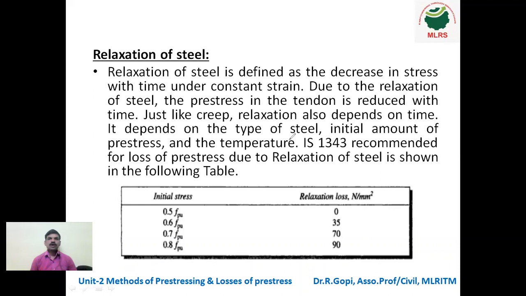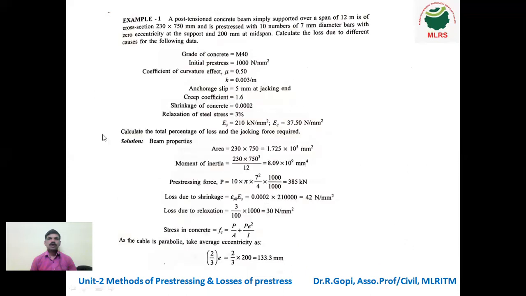It depends on the type of steel, the initial amount of pre-stress, and the temperature. IS 1343 recommends values for loss of pre-stress due to relaxation of steel in a table. For a given initial pre-stress, we can take the relaxation losses directly from the table. So these are all the losses.